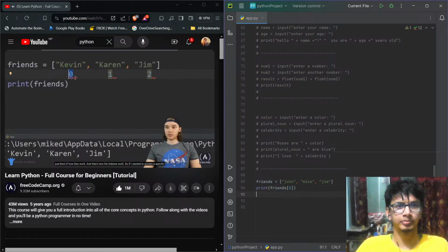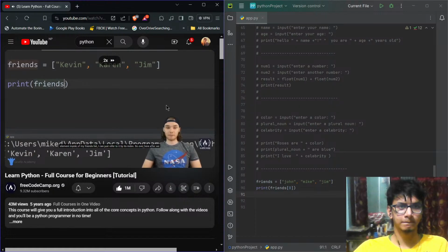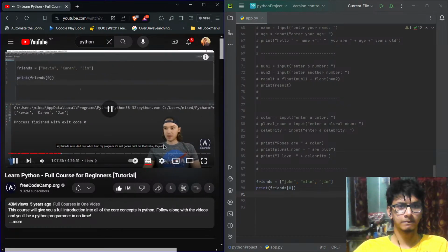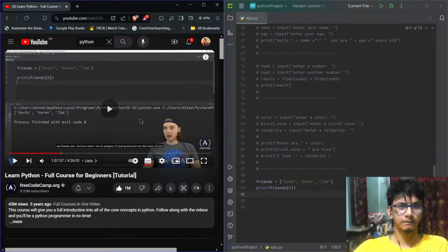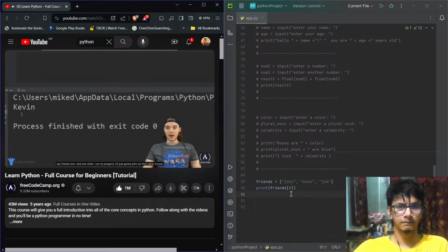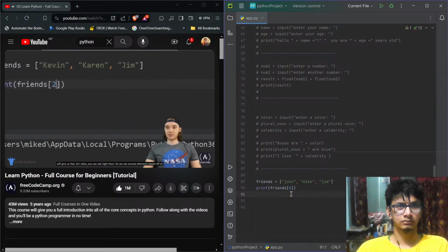So if I wanted to access a specific element inside of my friends list, I can just refer to it by its index. Over here, after we type out friends, I'm just going to type an open and closed square bracket, and inside of it I want to put the index of the element inside the list that I want to access. So if I wanted to access this element right here, I can just put a 0. So I can say friends 0. And now when I run my program, it's just going to print out Kevin. If I wanted to access this Jim value over here, I can put a 2, and that will give us that Jim value. You can see right there. So we can access elements based off of their index.